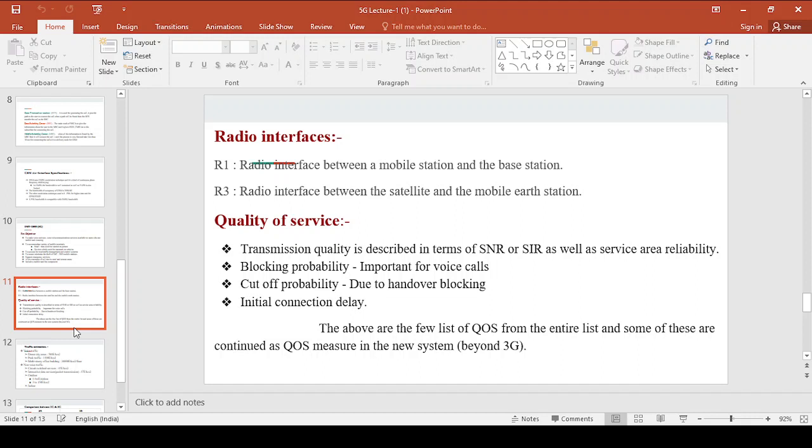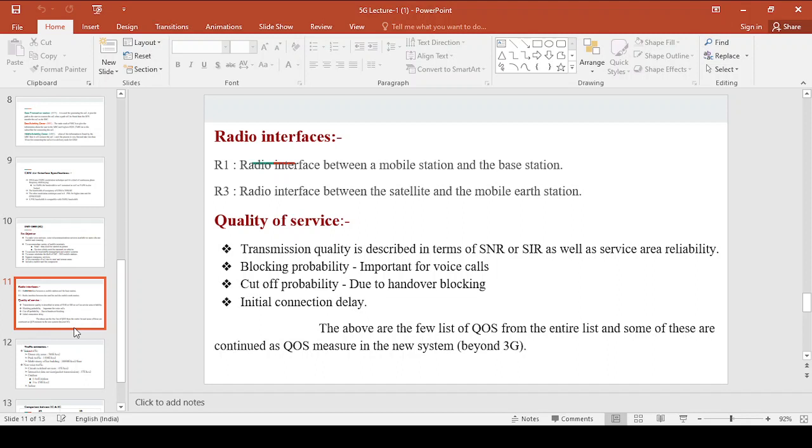Now coming to the quality of service of 3G, right? Here we will see the quality of services. The transmission quality, that is, transmitting data from the transmitter to the receiver, is described in terms of SNR or SIR, which is nothing but signal to noise ratio or signal to interference ratio, right?